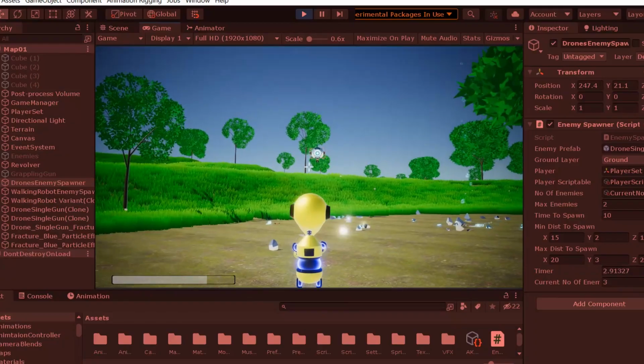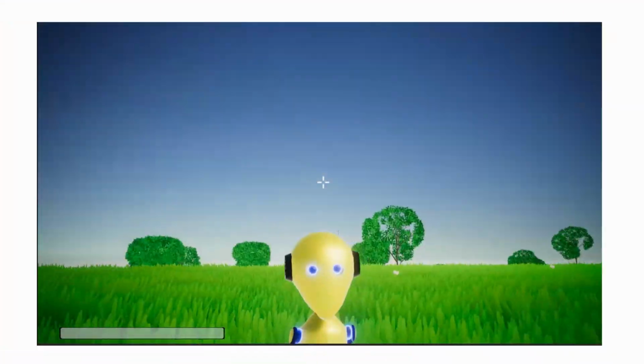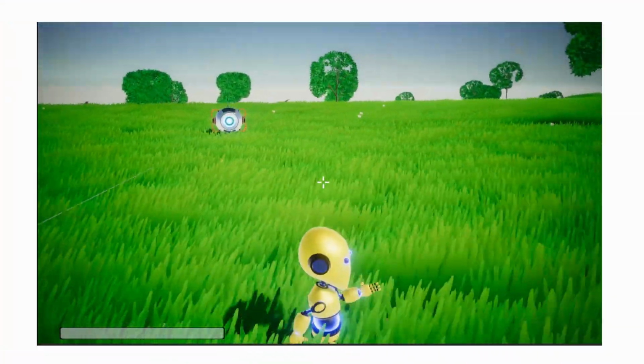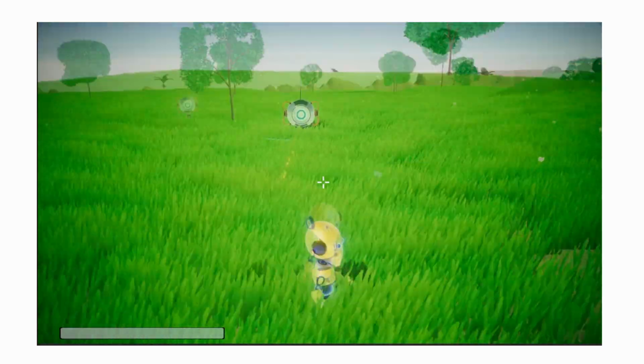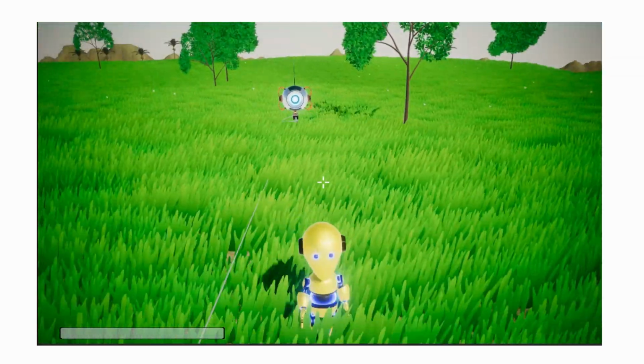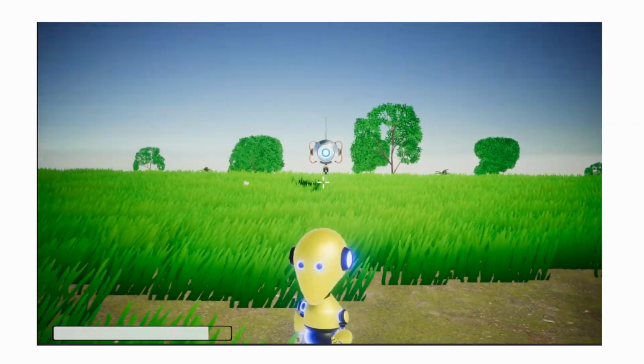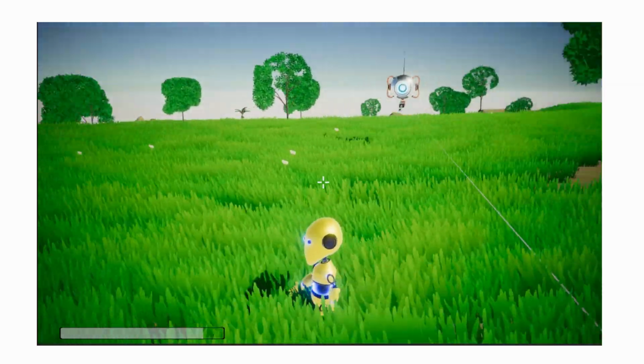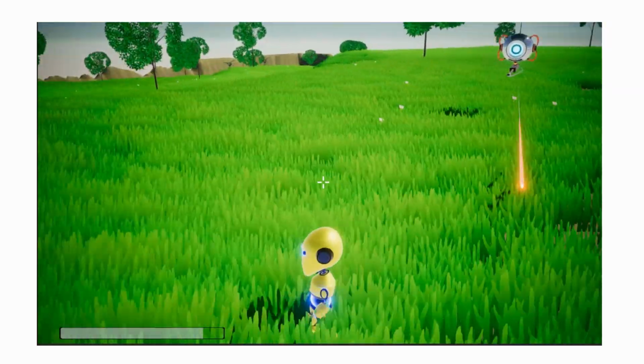I also made some changes to the drone. Before, it just moved toward the player. Now it also moves toward the player, but it pushes up if there is any ground under it. After setting all these things, this is some gameplay.